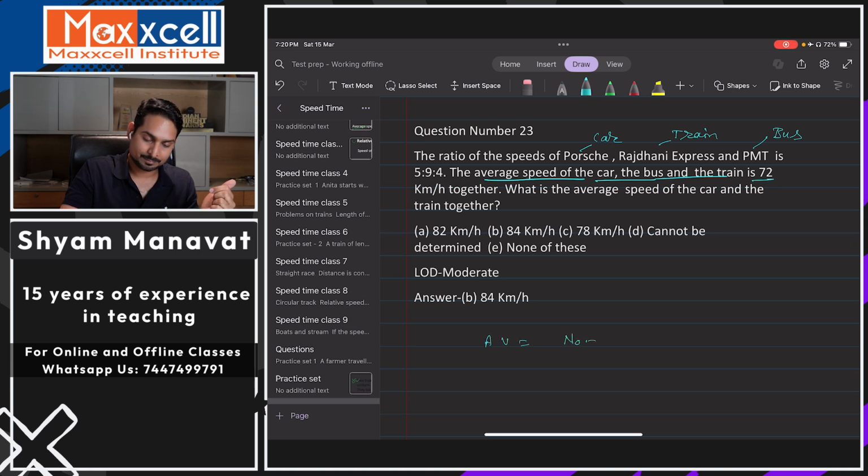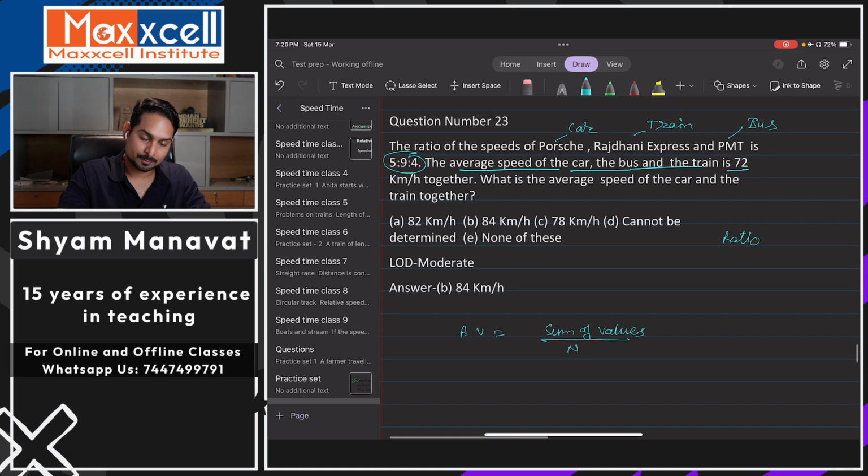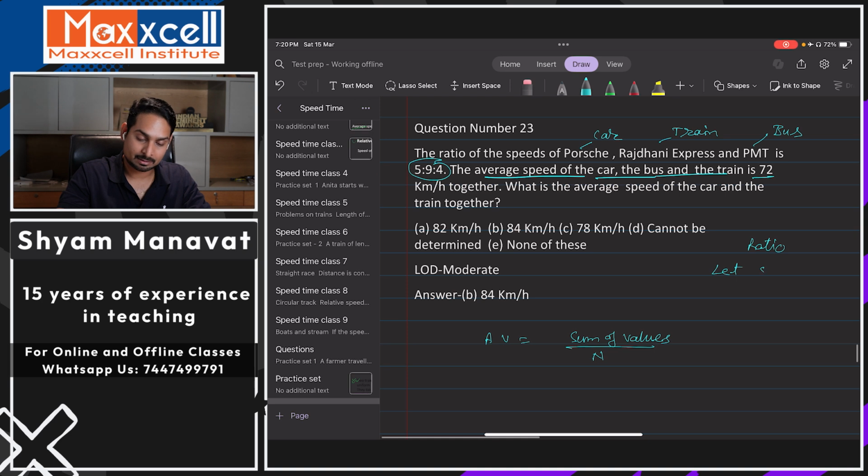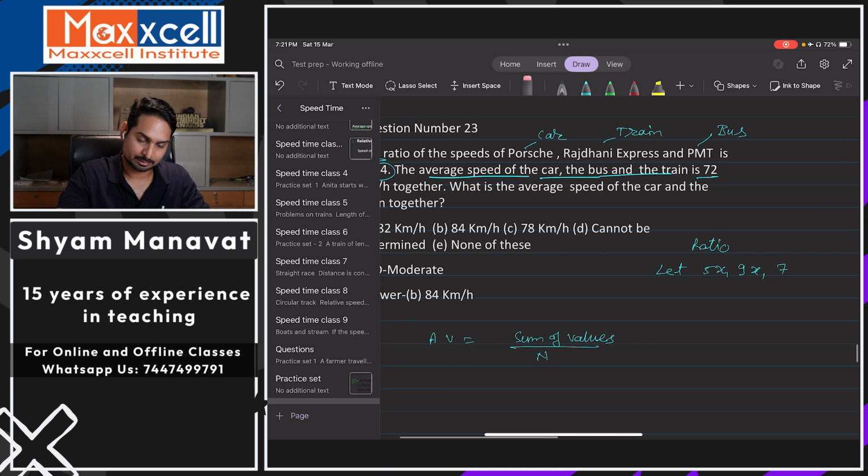Number of values... sorry, average equal to what? Sum of values by number of values. So now, if the ratio is given as 5:9:4, आप रेशियो का जो हम लोग के मेथड लगाते थे एक्स अज्यूम करके, तो you can assume the respective speeds are 5x, 9x, and 4x. Okay, now